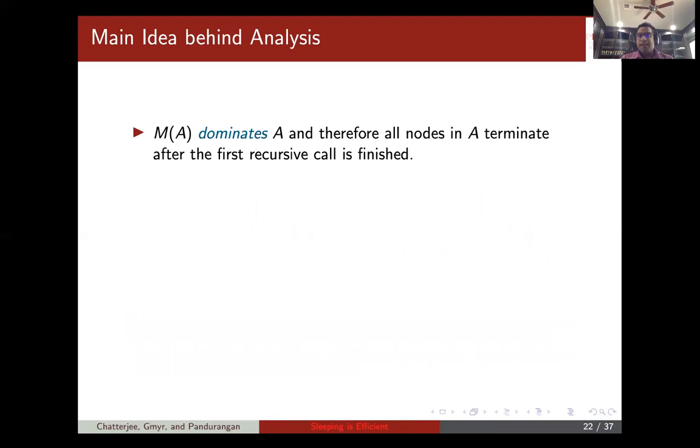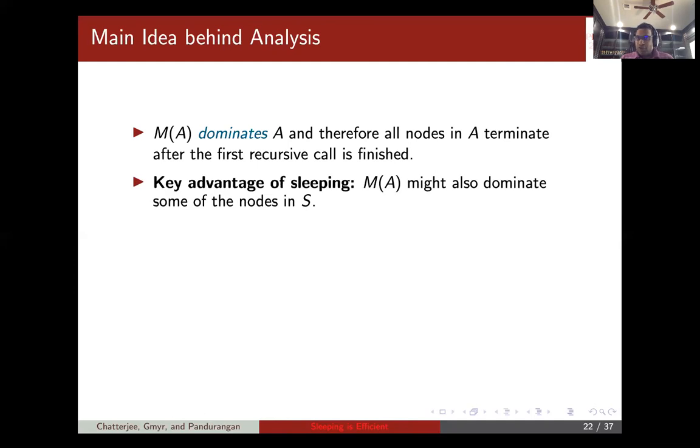So what is the main idea behind this analysis? It seems that we have done nothing. It's a very simple algorithm where you simply keep some of the nodes awake and some sleeping, and it seems that we have not done anything. But the key thing is that when the recursion returns from the set of awake nodes, the MIS computed on A, MA, dominates A and of course kills A. So all those nodes are finished.